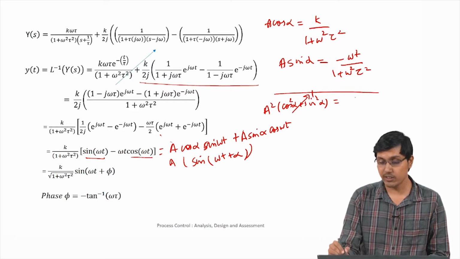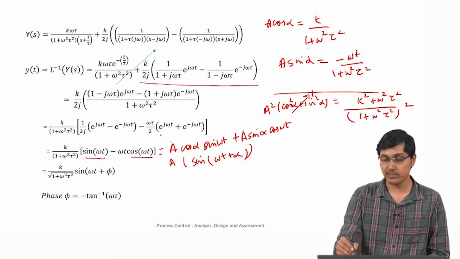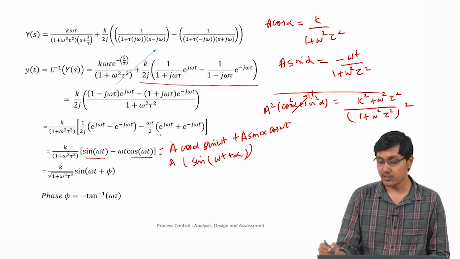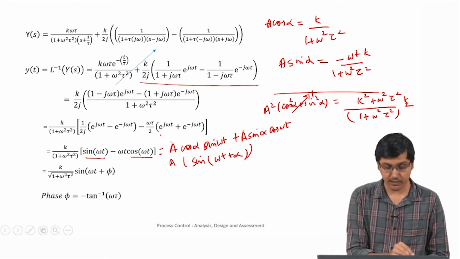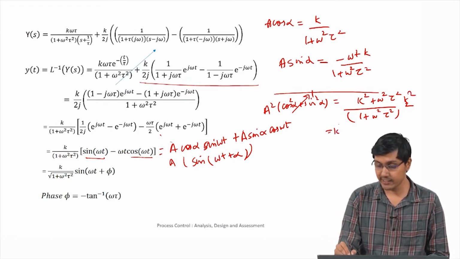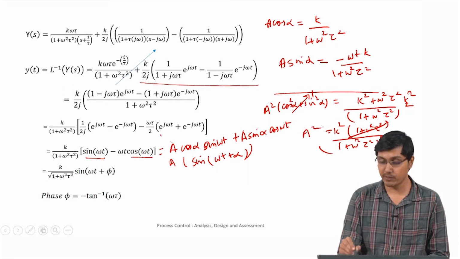So a square equals k square plus omega square tau square, and the denominator is the same, so they get added up: omega square tau square the whole square, because we have squared these two terms and added. Now we can see this again has a k term, so k square, so we can take k square outside, and it is 1 plus omega square tau square by 1 plus omega square tau square the whole square. So this gets cancelled, and a square is this particular term.